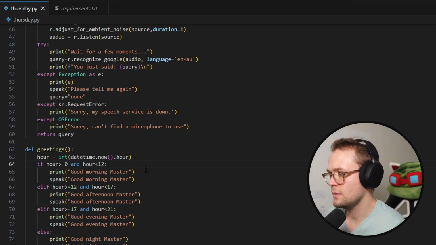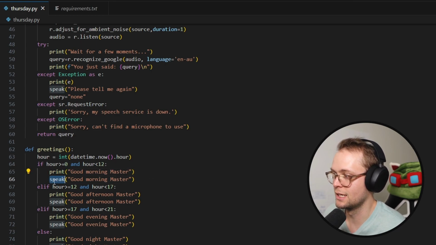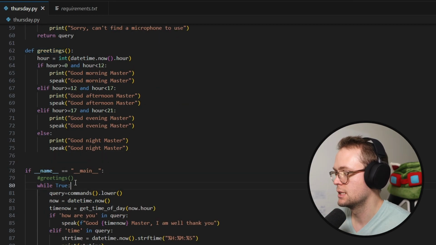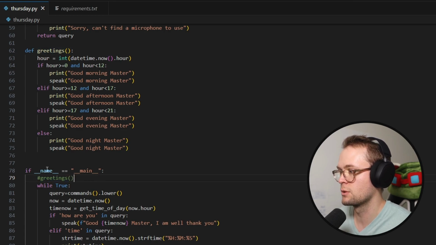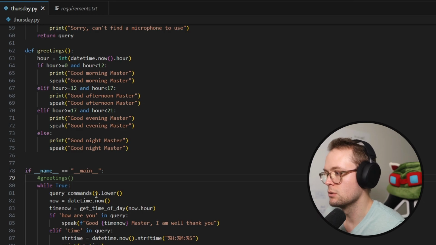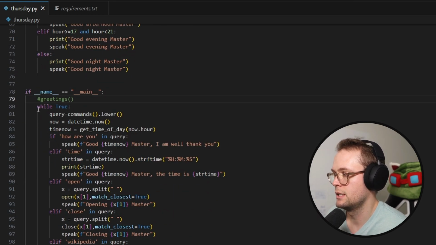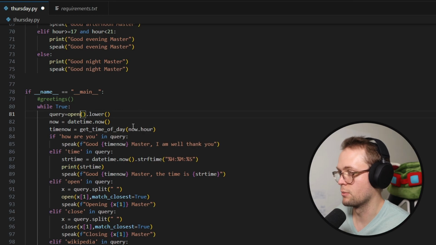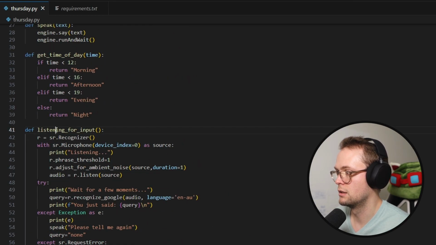Then we're printing good morning, master. We're printing it and then saying it. Cool. Looks like this is commented out, so we don't actually run this when the code starts because we're finally at our main. Cool. So looking down here, we have while true, we are going to query. Again, this query command blocks, specifically the commands one, which is now called listening for input.